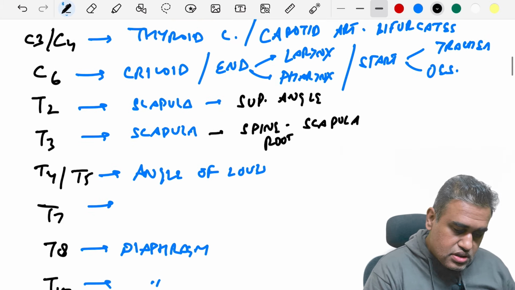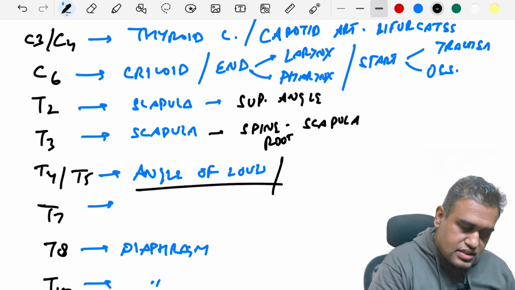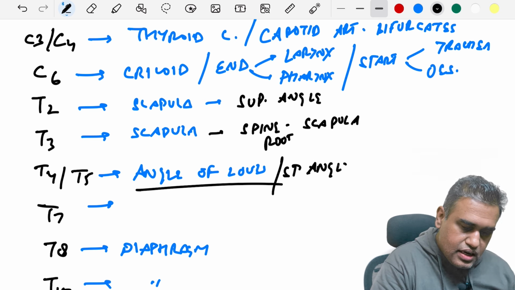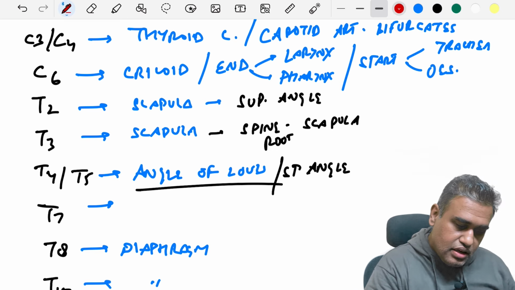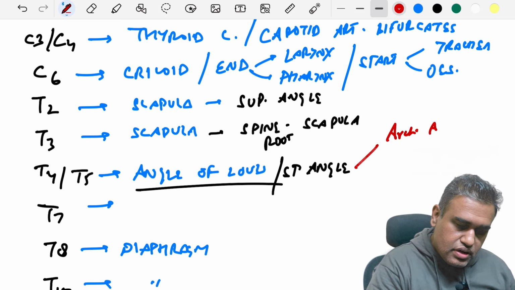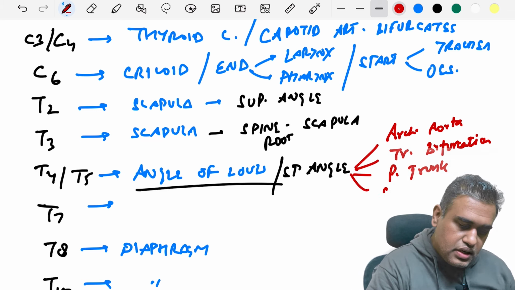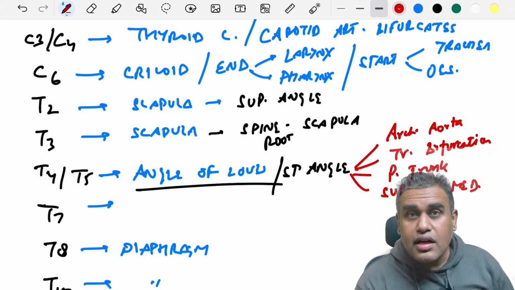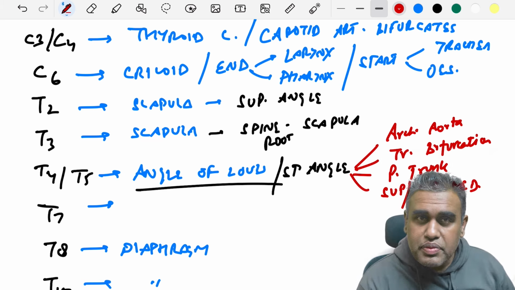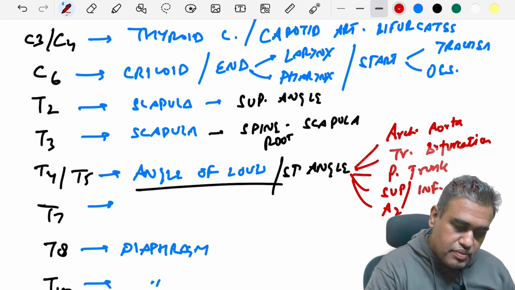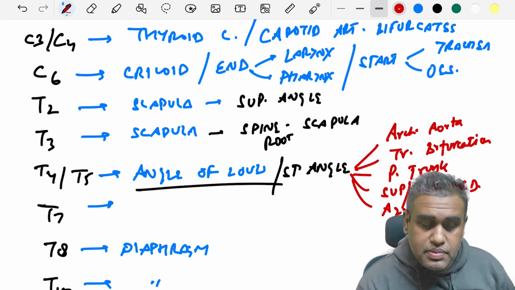T4, T5 is very important because here you have the angle of Louis, also known as the sternal angle, and a lot of structures are related to it. What are those? We have the beginning and end of the arch of the aorta. Around this, we also have the tracheal bifurcation. We have the pulmonary trunk here, and the mediastinum is divided into superior and inferior mediastinum at the sternal angle. Also the arch of the azygos vein enters the SVC at this particular level.